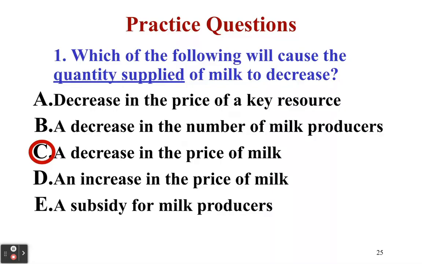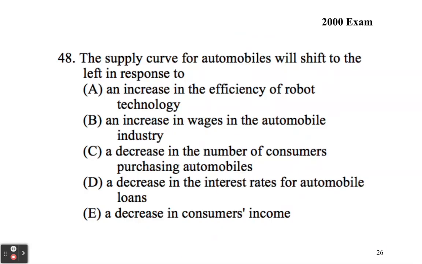Remember, when we're changing quantity supplied, that means movement along the curve. So that's going to be a change in the price. And if we decrease the quantity supplied, we're also seeing a decrease in the price. Okay, because remember, we have a direct relationship between price and quantity supplied. Okay. Now, next one. The supply curve for automobiles will shift to the left in response to A, B, C, D, or E. So pause the video, figure out what you think your answer is.